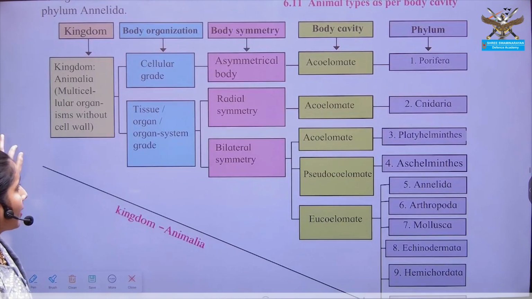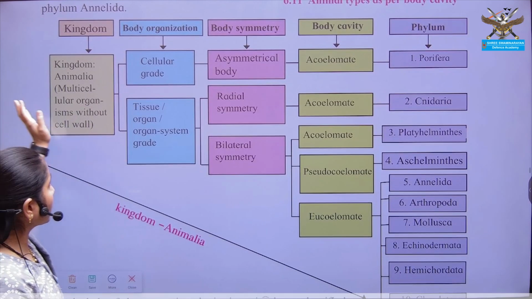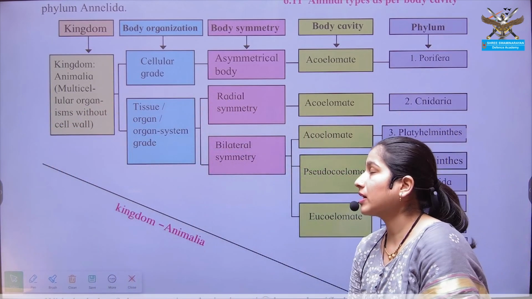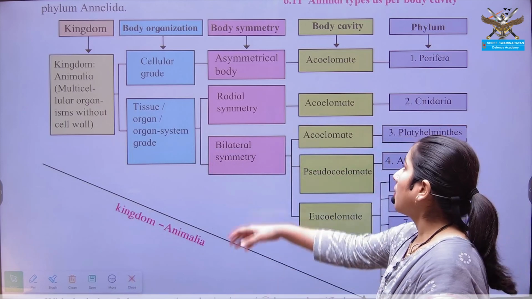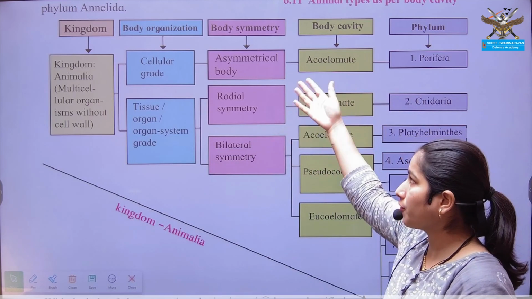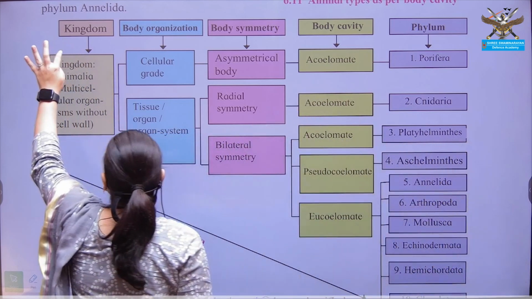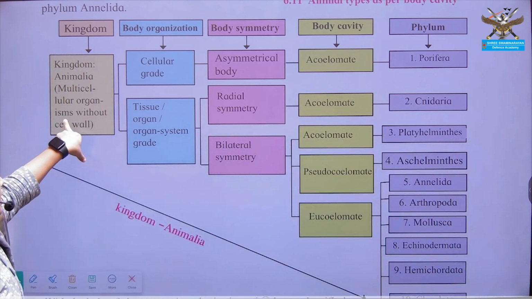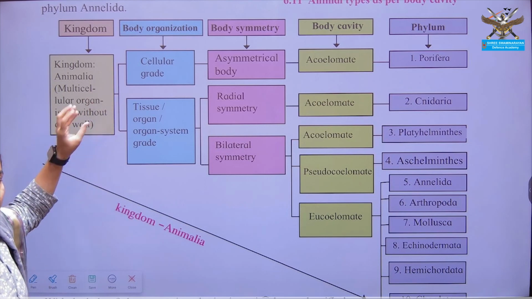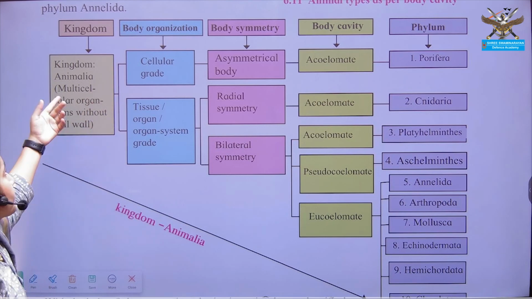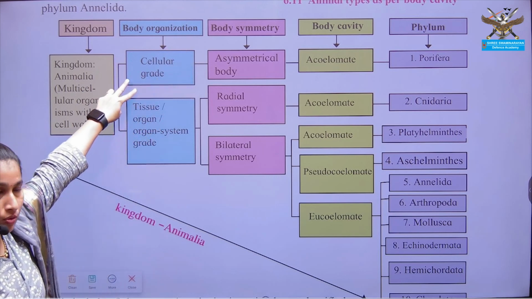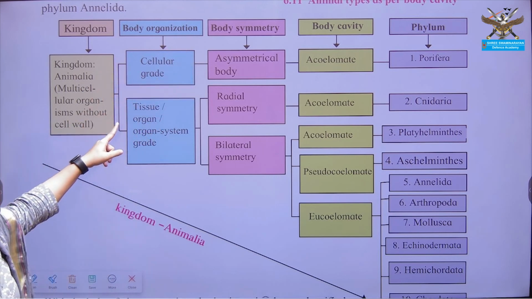So quickly we can revise that according to the types of organization of organisms, there are different phyla. Kingdom Animalia is mostly considered; organisms are mostly multicellular, but a few are also unicellular. Then according to the body grade of organization, there are two types, cellular and tissue grade of organization.